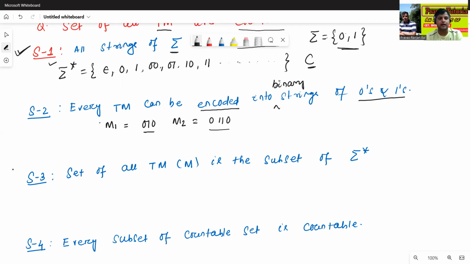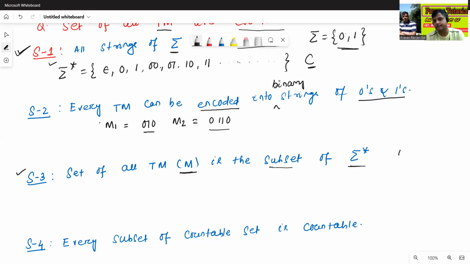What is the third step? The second step is clear. First step is that all strings of sigma, that is sigma star, are countable. Second step is that every Turing machine can be encoded into binary strings. What is the third step? The set of all Turing machines is a subset of sigma star.